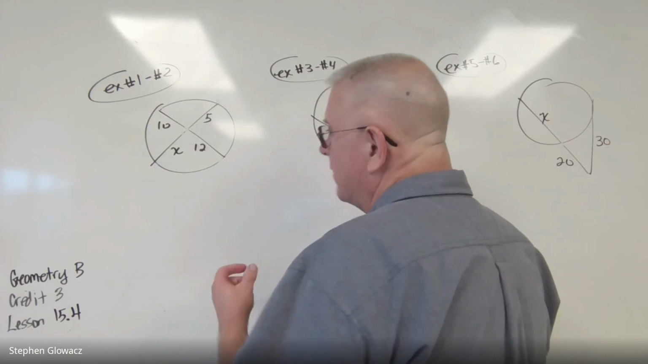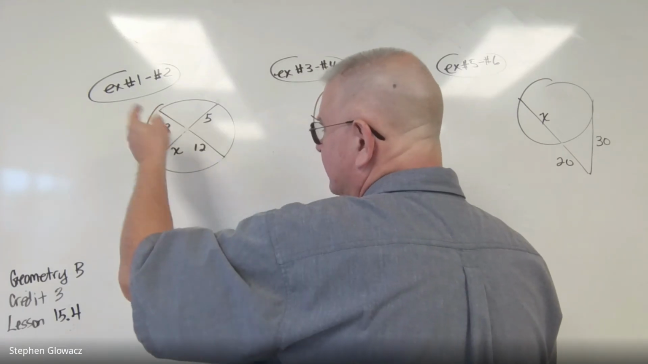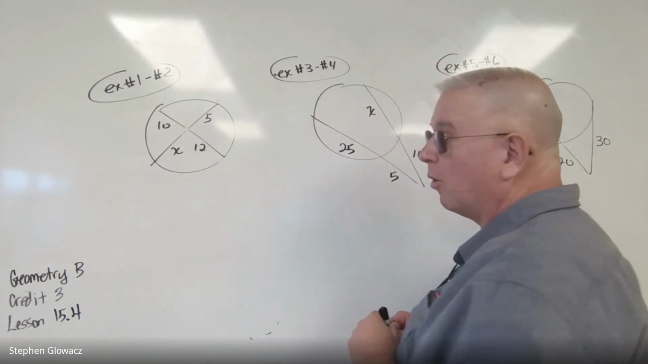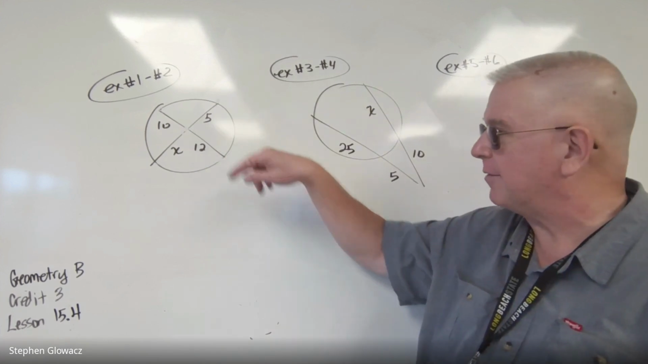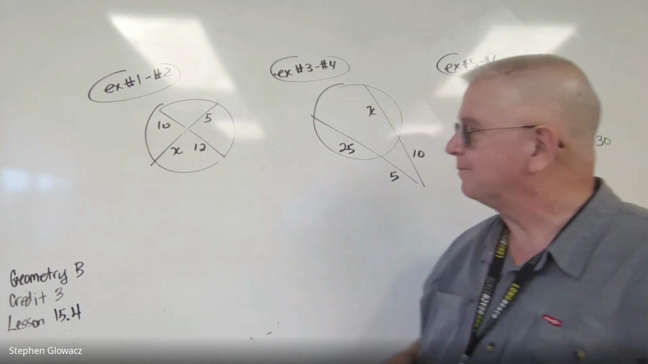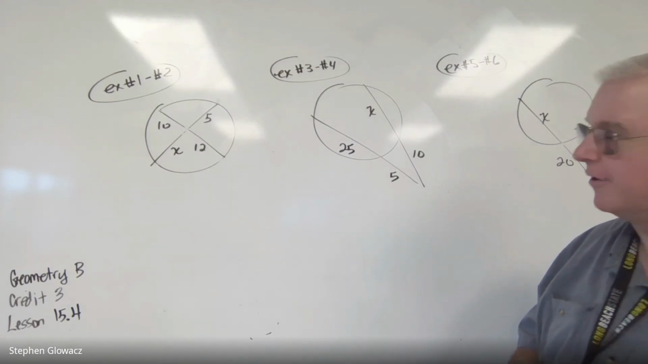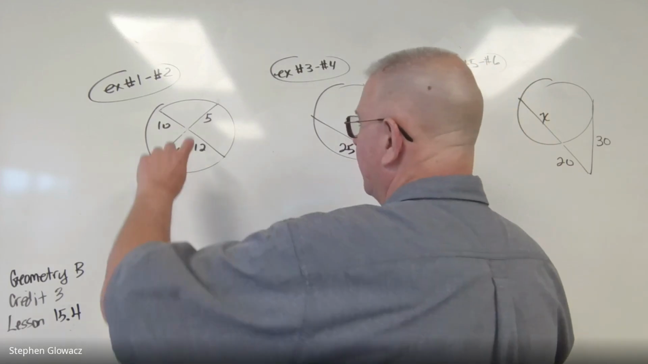A chord, remember, is just a segment that's inside of a circle that connects 2 points on a circle. A chord could be a diameter, but we're not told that either one of these chords is a diameter. It would be a diameter if it went through the center of the circle. But that's kind of neither here nor there. That's not the most important thing here.